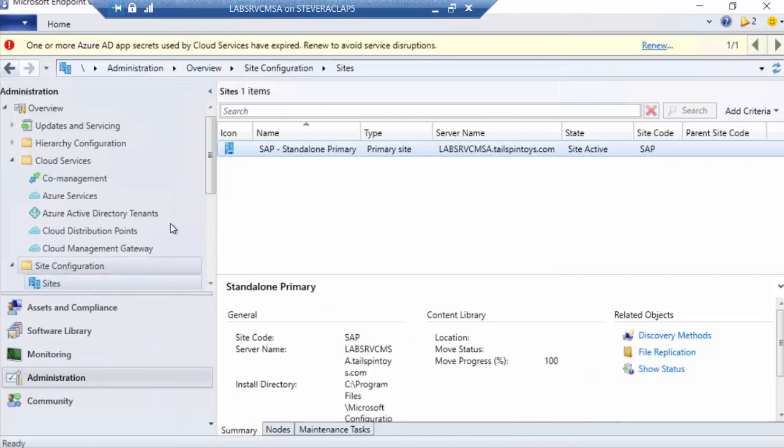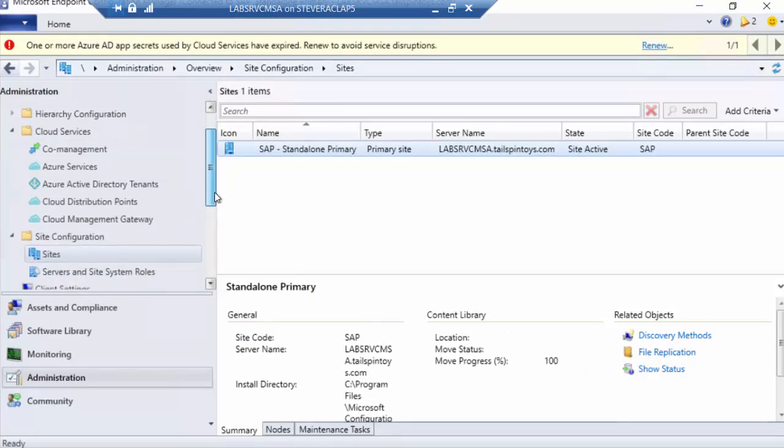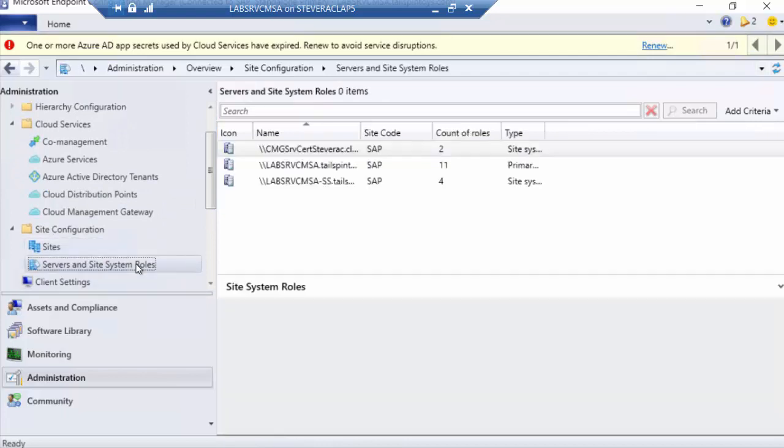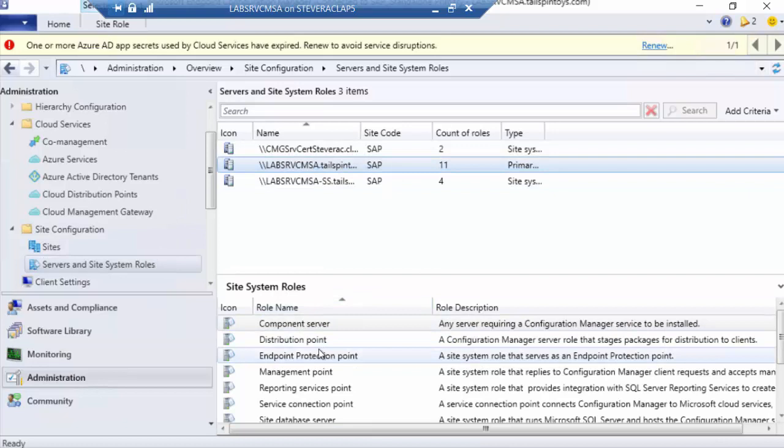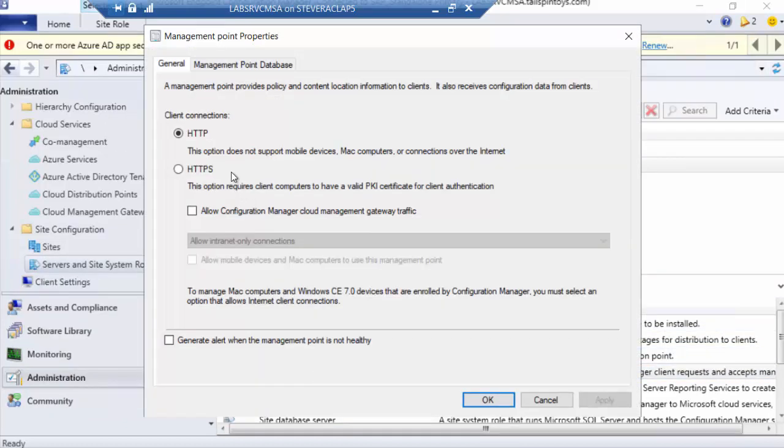So let's go look at the management point, right? So the management point would be here, and it would need to be set for the one that's proper. So HTTP is fine because I'm using enhanced HTTP. This would be for PKI, right?